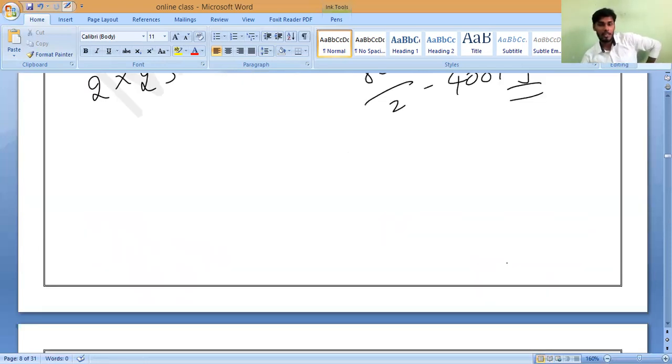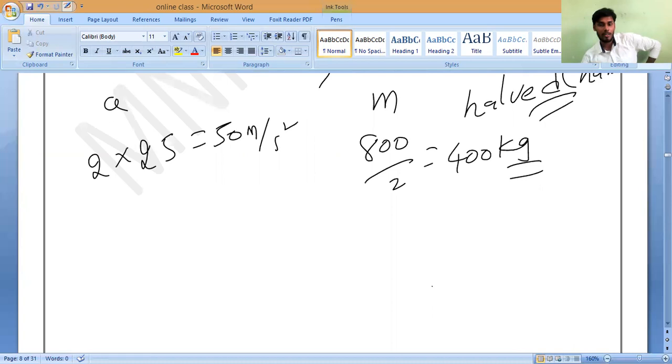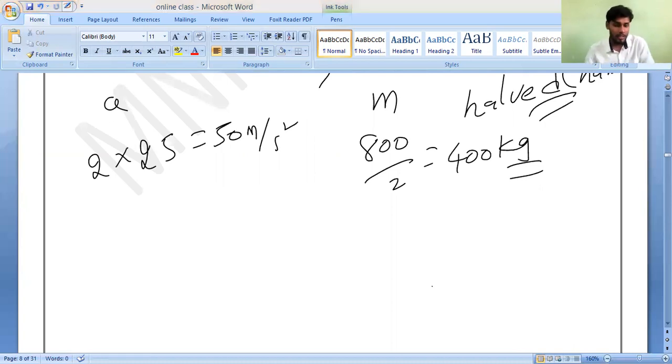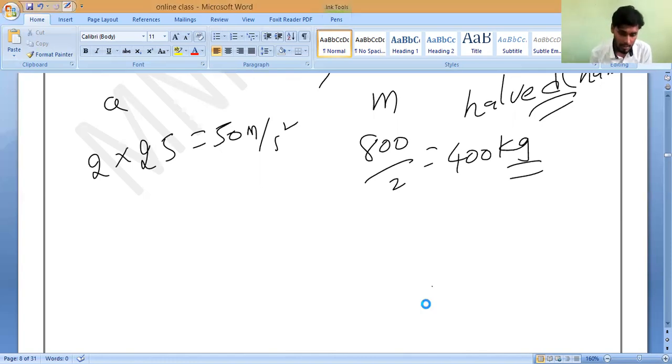So from this, what statement can I write? If the mass of a body is doubled, its acceleration will be halved.